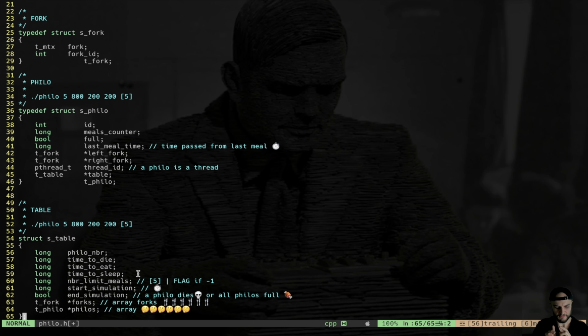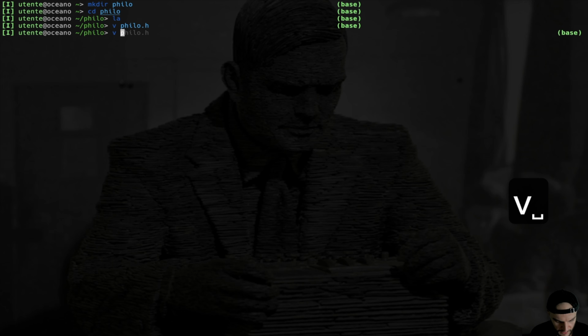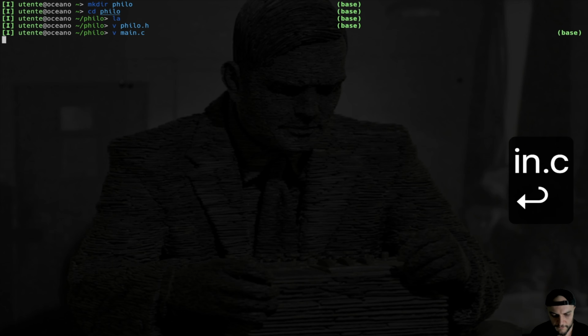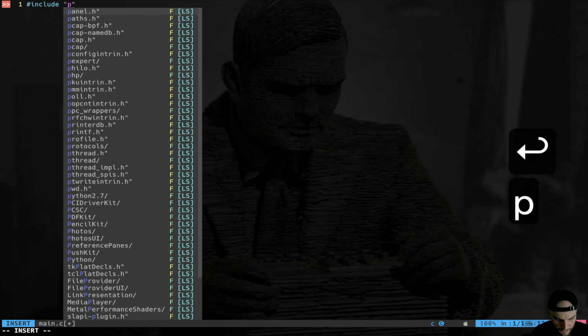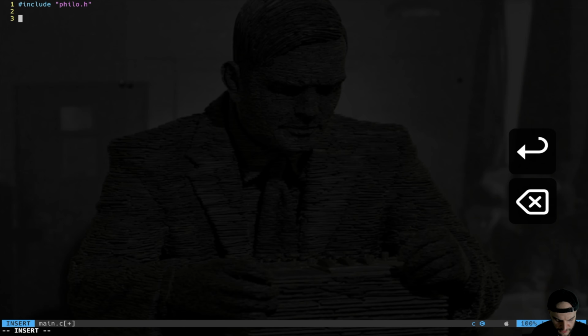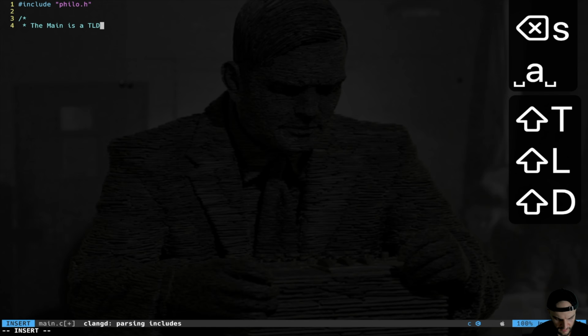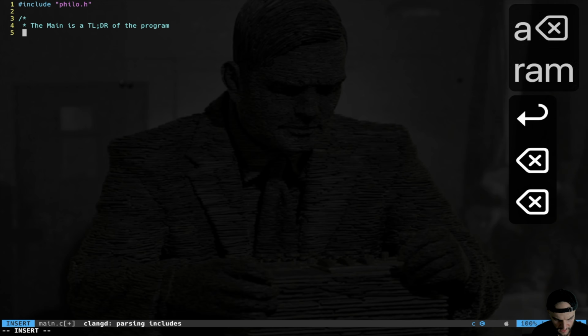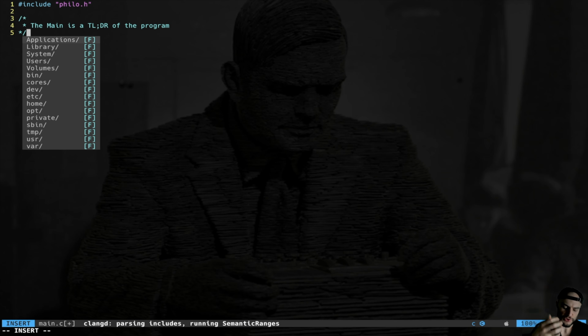I have a table that contains the philosophers, and the philosophers have a pointer to the actual table. This will be super handy because when I pass a philosopher, basically I have access to all this data. So I think we have enough stuff to start our simulation. So let's create a main.c. Let's start from the main. So immediately we include our philo.h and basically we are ready to start. The main is a TLDR of the program. Indeed, from main, we should be able to understand the overall project, the overall application.